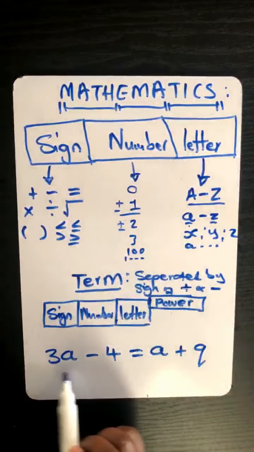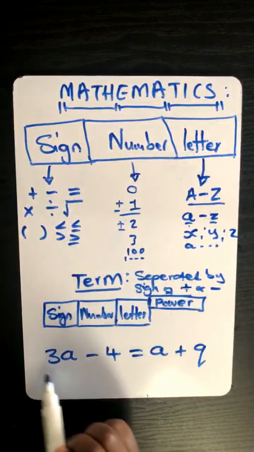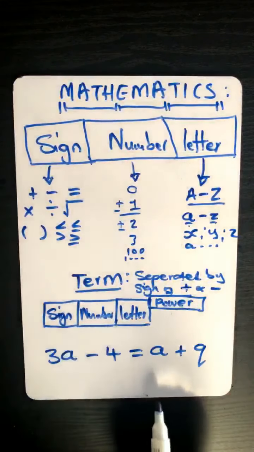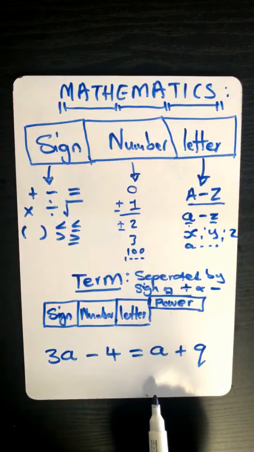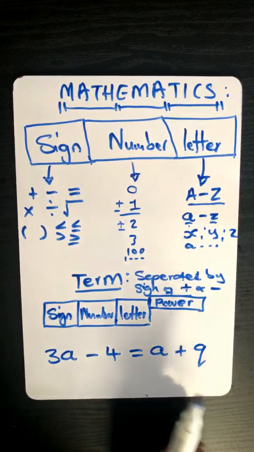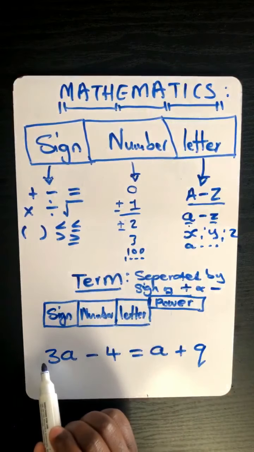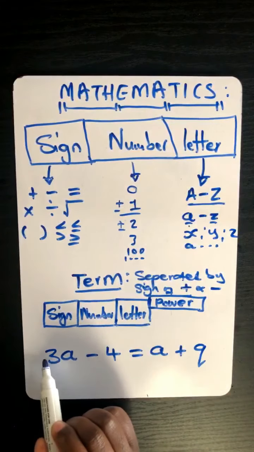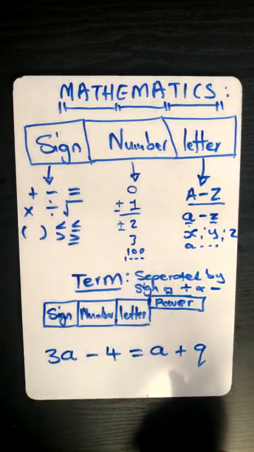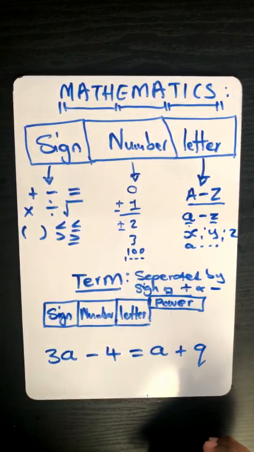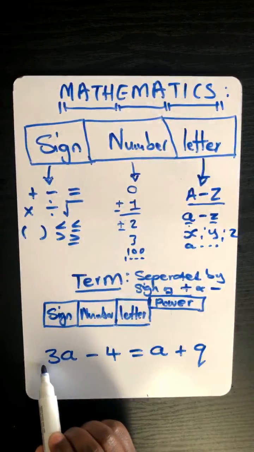So what is the sign for this one, Loyo? No sign. Remember, Loyo, if there's no sign, then it's positive. But if there is negative, it's going to be negative. So what is the sign there, Loyo?